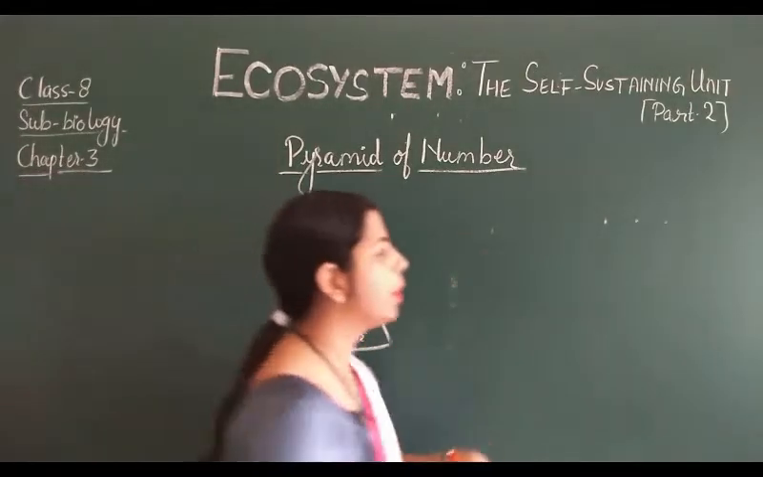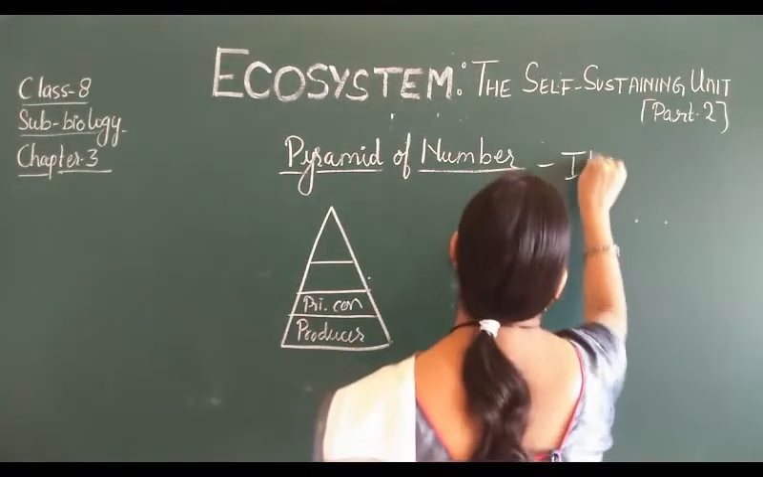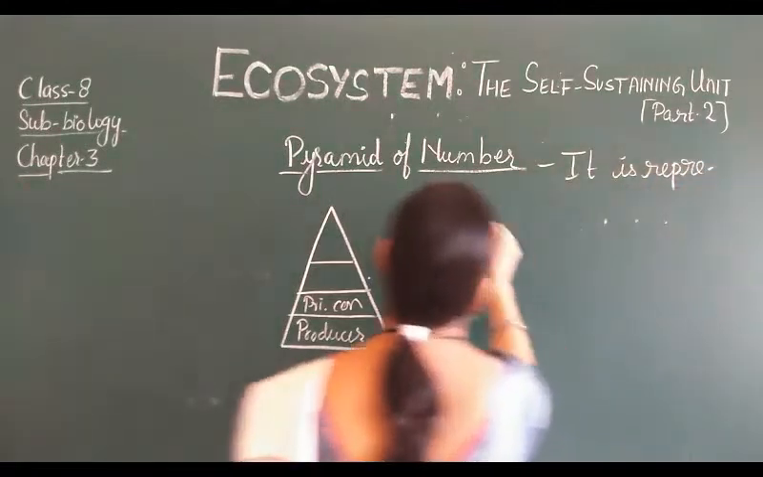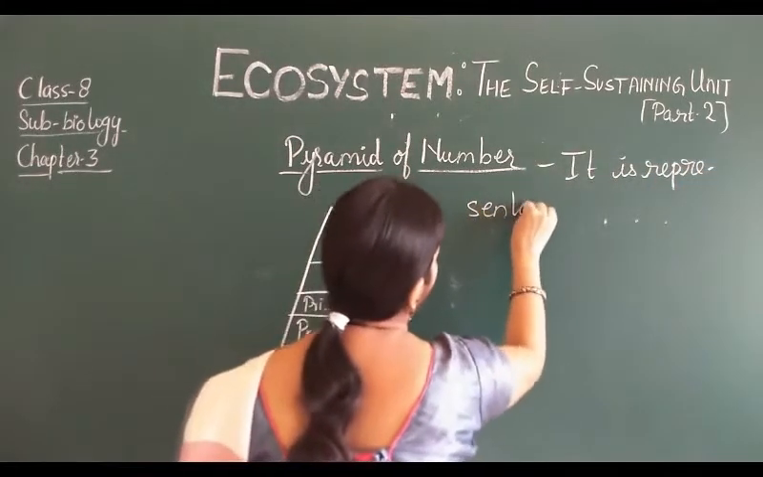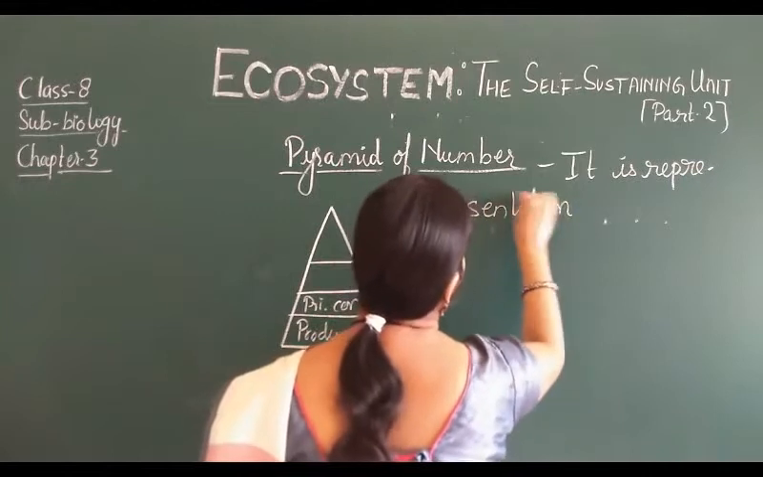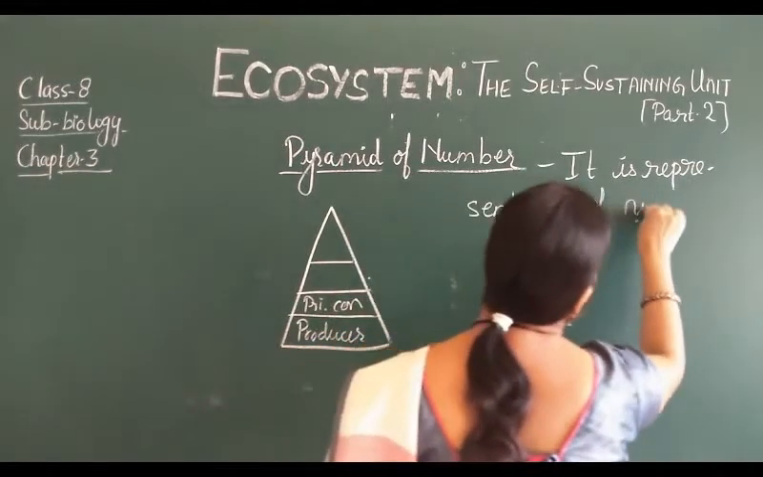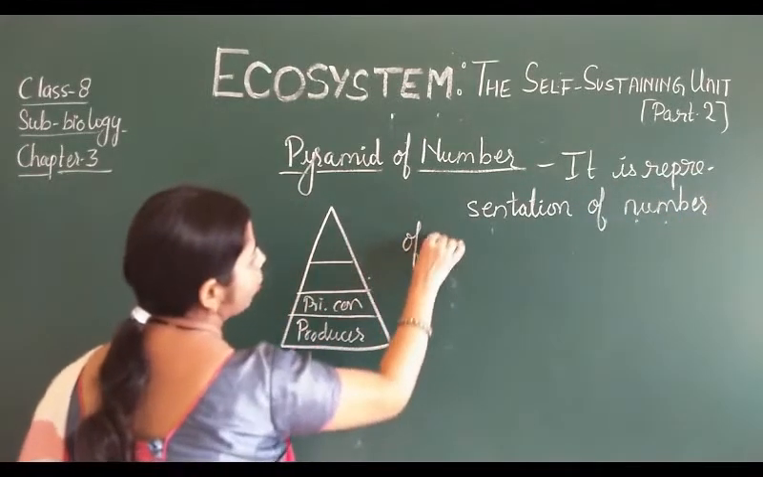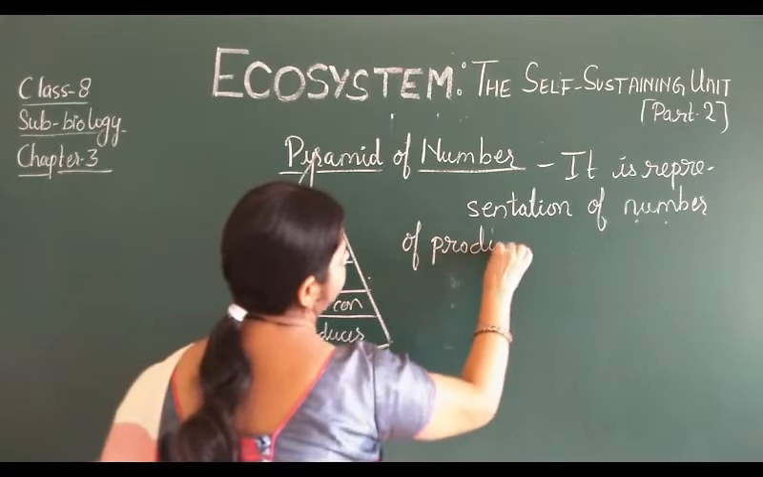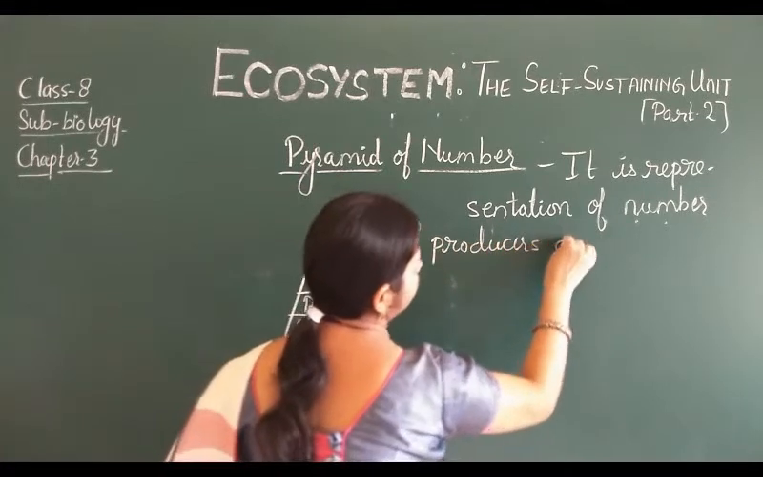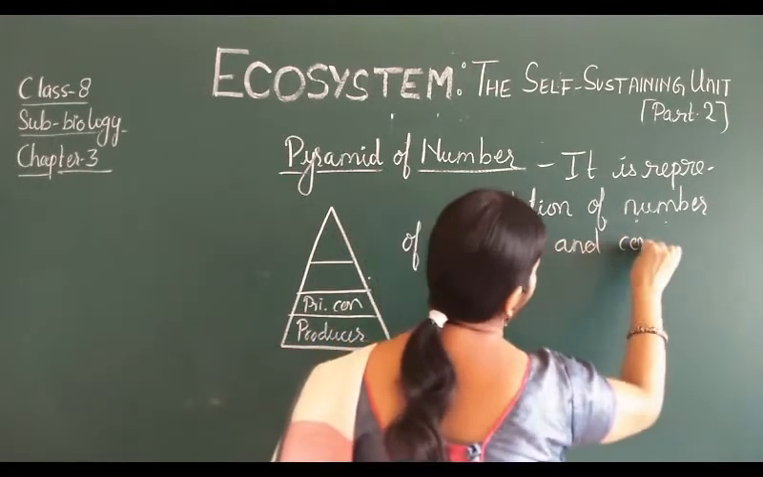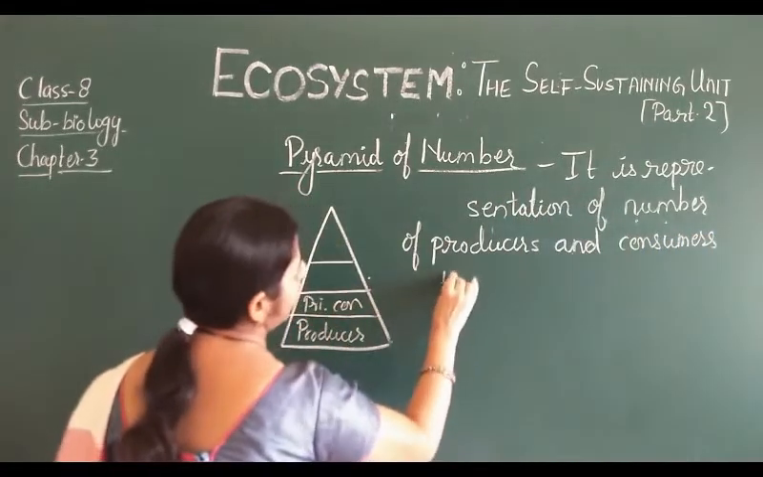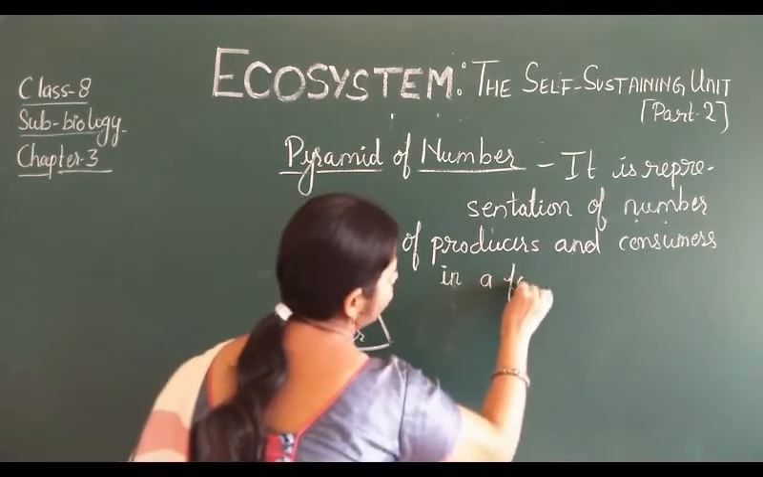So what is a pyramid? It is a representation of the number of producers and consumers in a food chain.